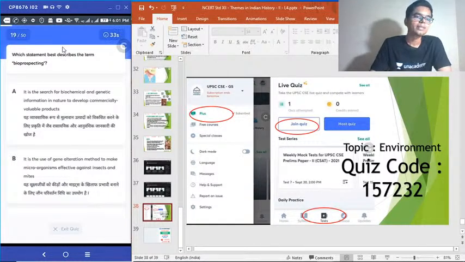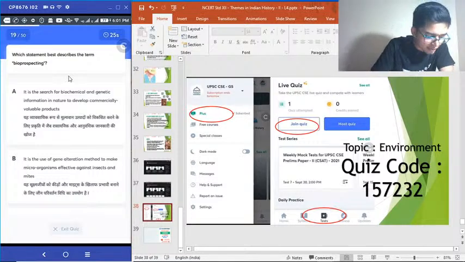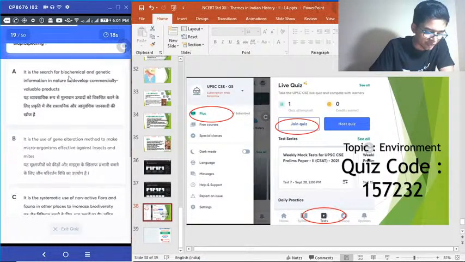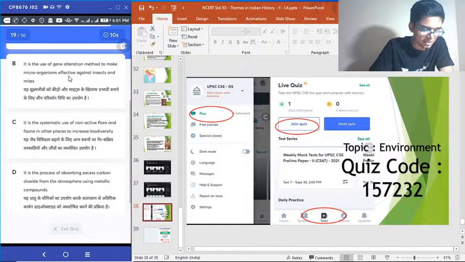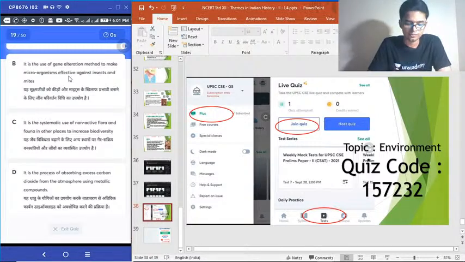Okay. Question number 19. Which statement best describes the term bioprospecting? First statement. It is the search for biochemical and genetic information in nature to develop commercially valuable products. B. It is the use of gene alteration method to make microorganisms effective against insects and mites. C. It is the systematic use of non-active flora and fauna in other places to increase biodiversity. And D. It is the process of absorbing excess carbon dioxide from atmosphere using metallic compounds.